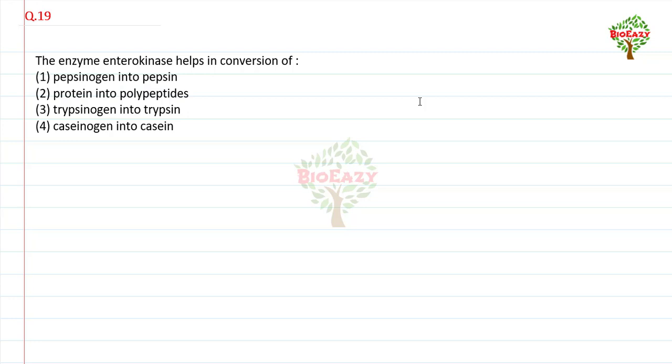Next question number 19: the enzyme enterokinase helps in conversion of, first option, pepsinogen into pepsin, no. Second, protein into polypeptides, no. Third, trypsinogen into trypsin, yes, it is the right option. Fourth, caseinogen into casein, no, it is wrong, so the right option is third.